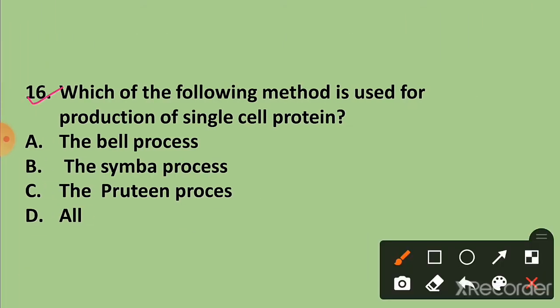Question 16. Which of the following method is used for production of single cell protein? The correct answer is option D, all. The Bell process, the Symba process, the protein process.